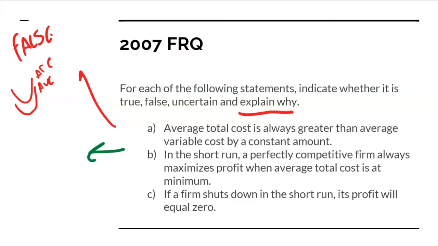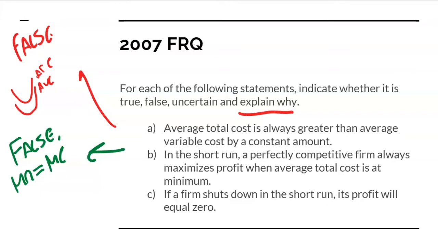Answer choice B. In the short run, a perfectly competitive firm always maximizes profit when ATC is at its minimum. This is false also, because we know a firm maximizes profit when marginal revenue equals marginal cost, which has nothing to do with the ATC. And so if you explain it that way, we're saying the profit maximizing spot is where MR equals MC, and that's why the statement is false. You would get the full points for this question.